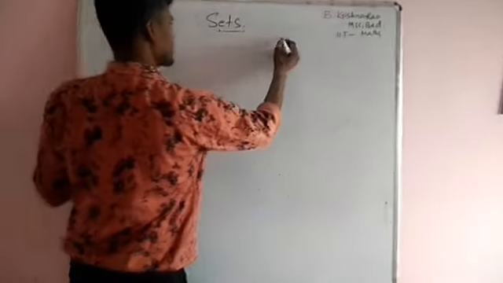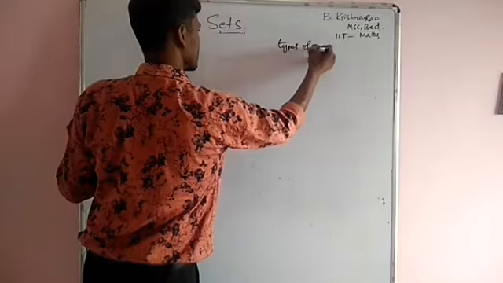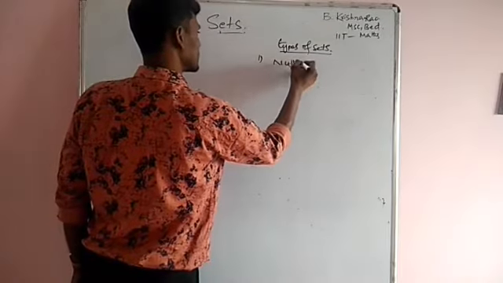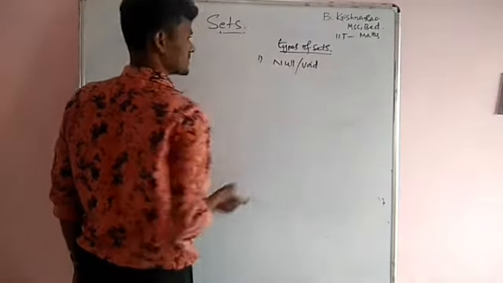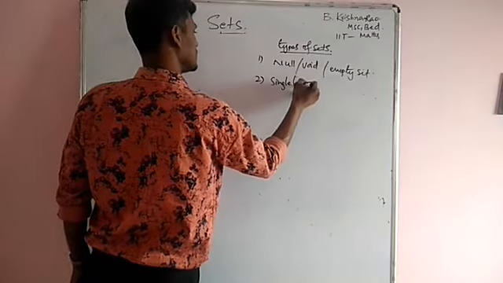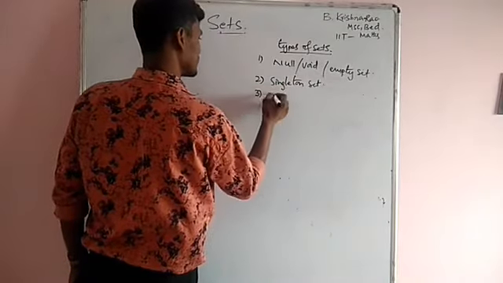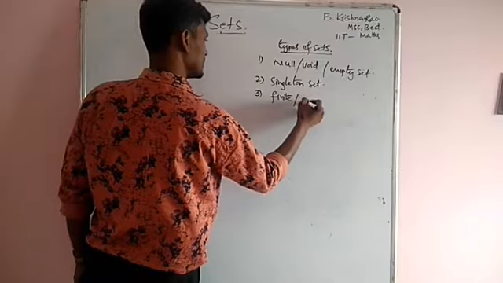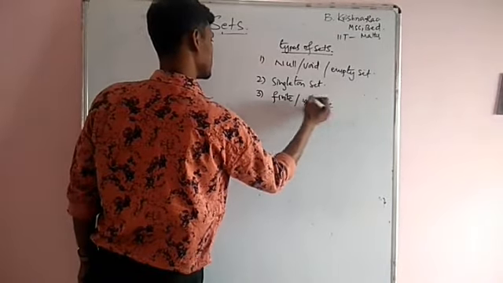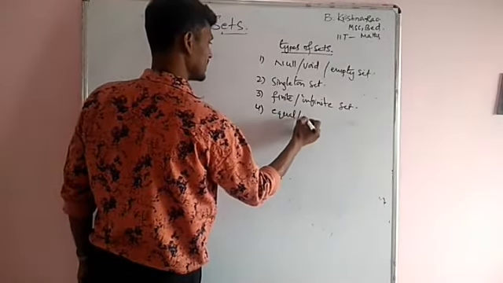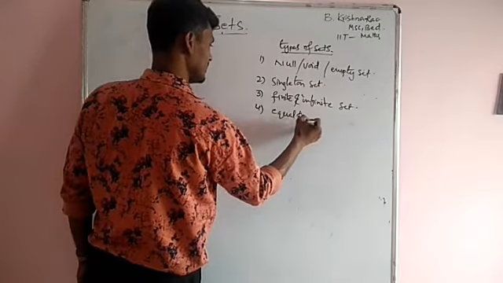Here, types of sets. First one is null set or void set or empty set. Second one, singleton set. Third one is finite set and infinite set. Fourth one is equal set and equivalent set.